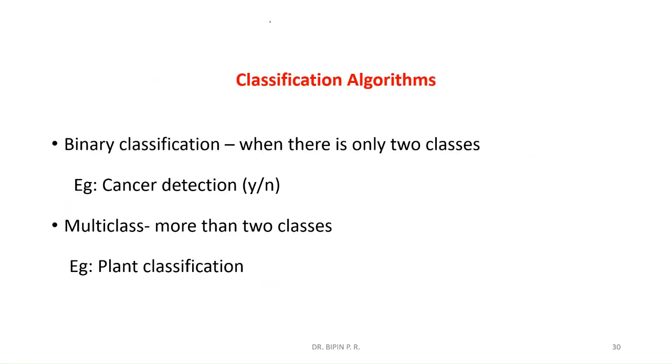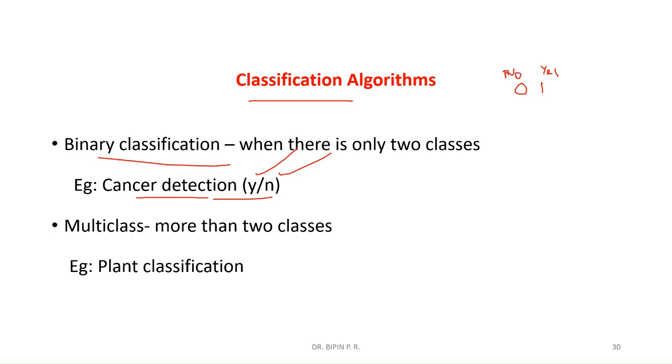Now classification. Here the operation will be classification. That means cancer detection, whether cancer is present or not, yes or no. That type of yes or no classification is binary classification. Binary means 0 or 1, that is, 1 means yes, 0 means no. So that is yes or no classification.